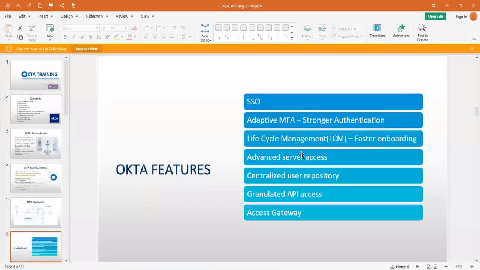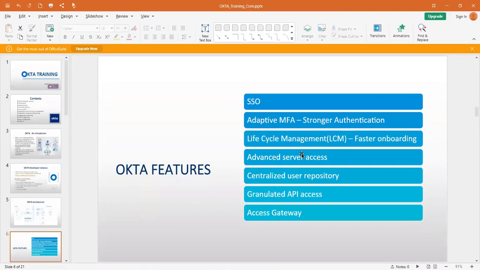Let's say there should be a restriction that only these 10 users have access to it. No one other than these 10 people should have access to it. For example, L2 people should not have access to it. Why?